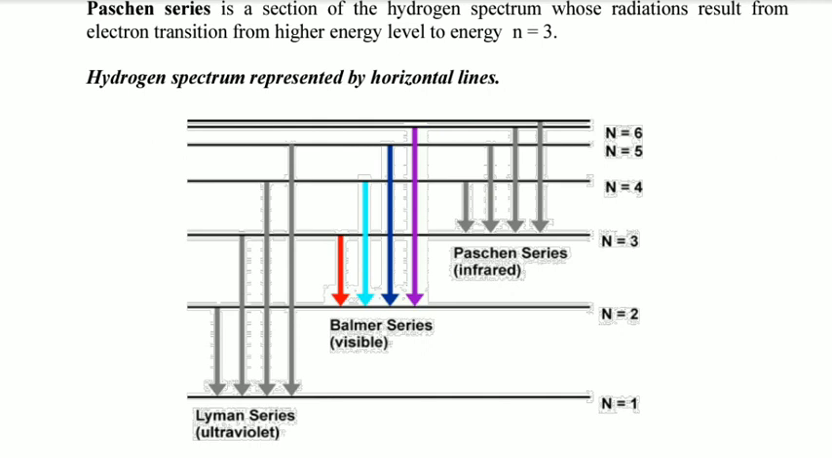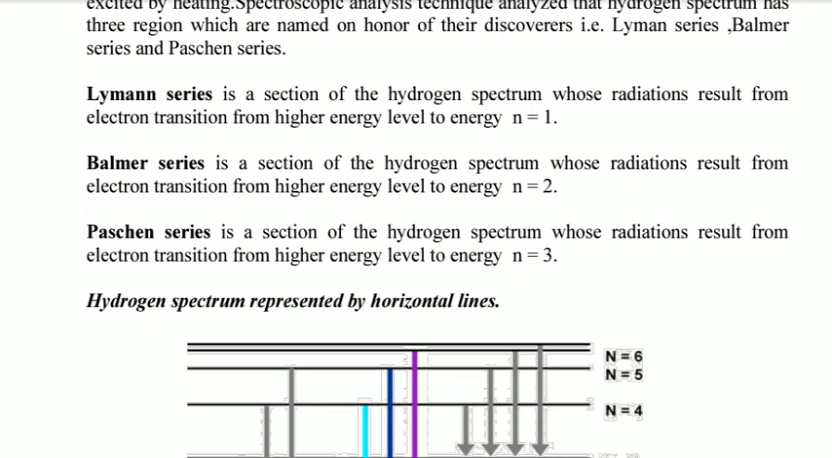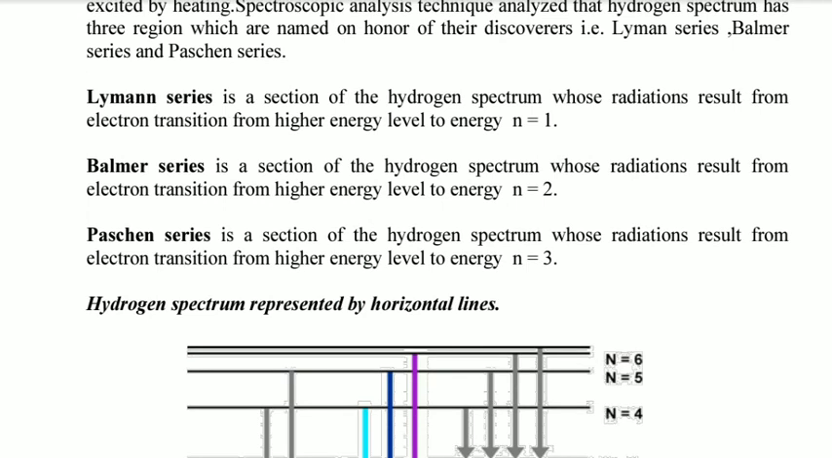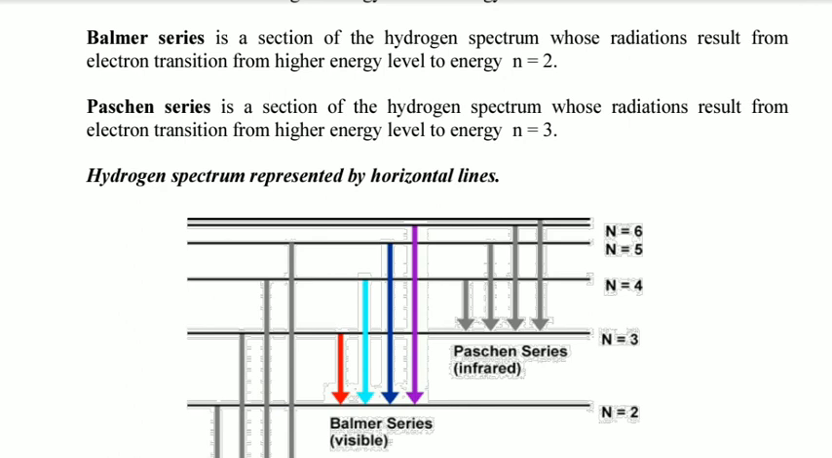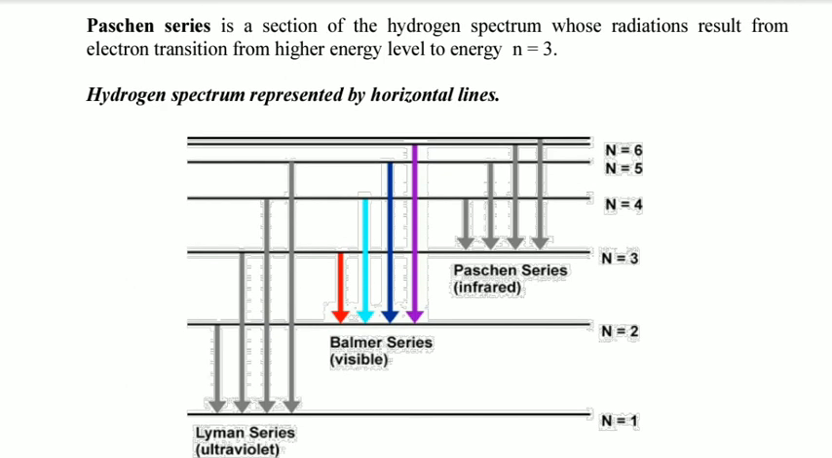Electron must fall from any of the high energy levels to the first energy level. This is the Lyman series. Then in the Balmer series, electron must fall from a high energy level to the second energy level. The section of the hydrogen spectrum whose radiation results from electron transition from a higher energy level to energy level N2. Now these are the Balmer series.